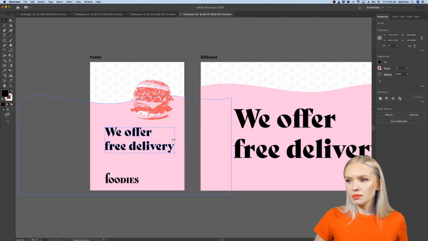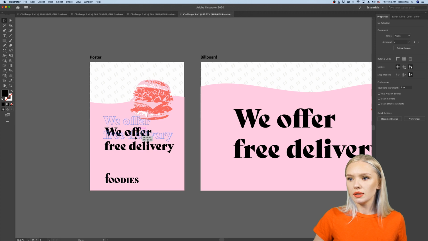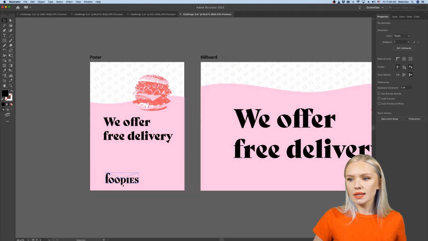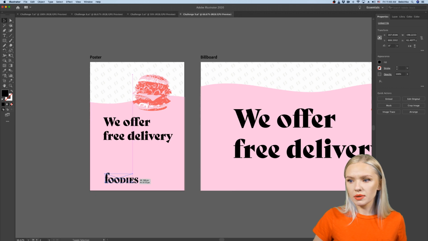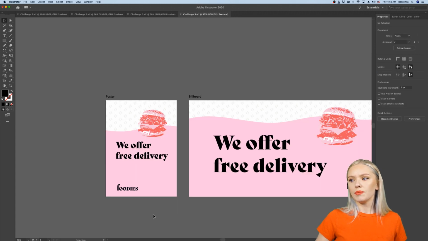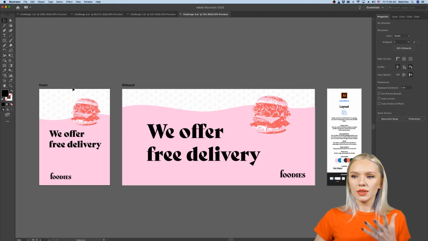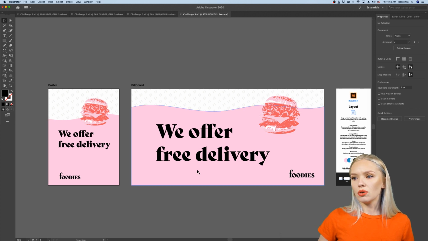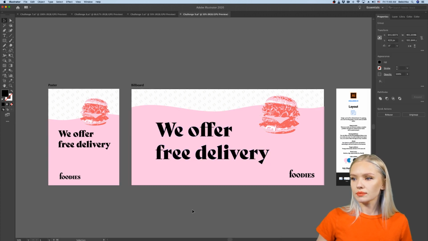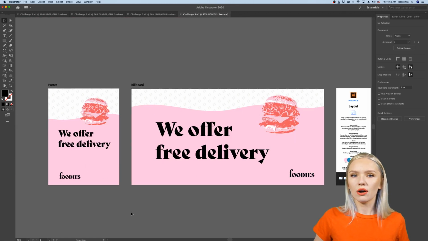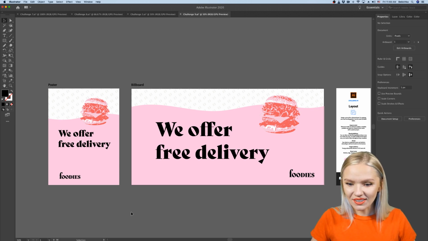Let's make this a little bit smaller. Okay, this kind of works. Let's see how the burger can be placed here. And again, guys, it's all about placing, it's all about size, so make sure to play around with this a little bit and make sure that you have enough space around all the objects, and that things are easily legible, of course, that the logo is visible. That is very important. But yeah, now we have two variations of our ad, and I'm really excited for you guys to try that out. Cool.